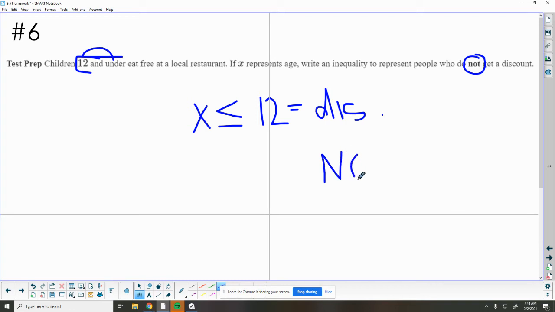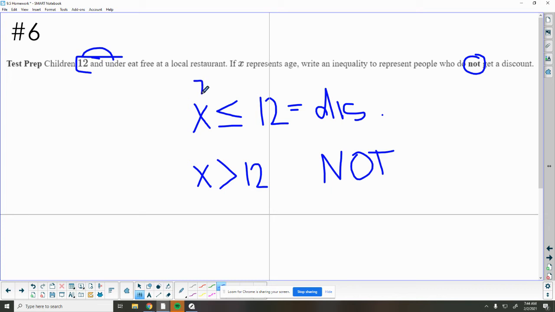We want people who are not going to get the discount. So we want X to be greater than 12. And we can't make it equal to 12 because kids that are 12 get the discount. So if you are older than 12, you do not get a discount. So we really have to think about what these problems are telling us. Go back and read it. So place the number in there.